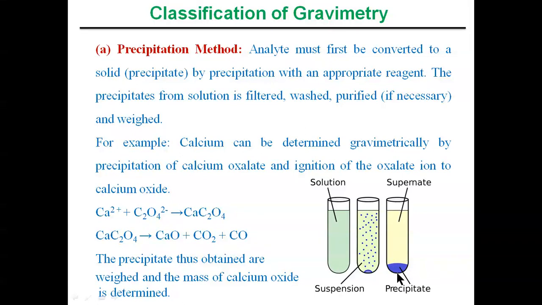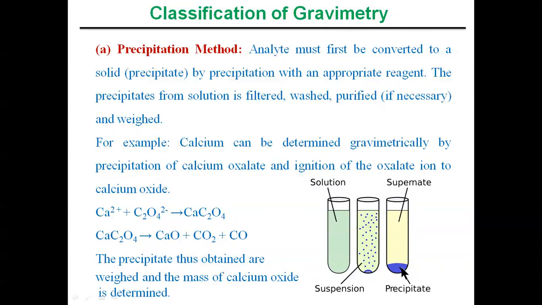So here, by precipitation with an appropriate precipitating reagent, the precipitate from a solution is filtered. First we need to filter this precipitate, and then we need to wash the precipitate thoroughly. After that we need to purify this precipitate if necessary, and finally weigh it. This is of course the class of the gravimetric method, where we are always weighing the mass of the precipitate.